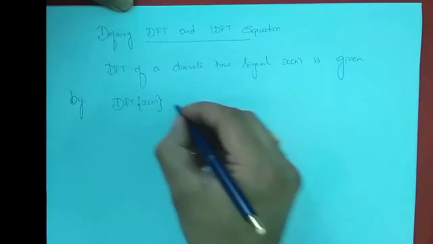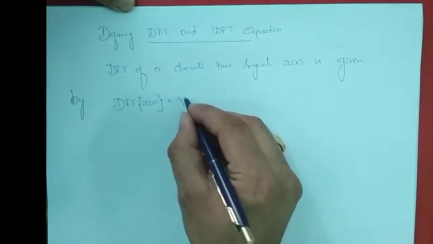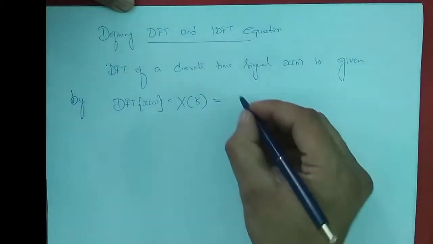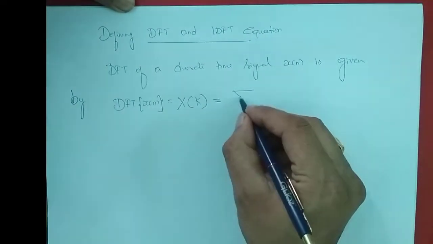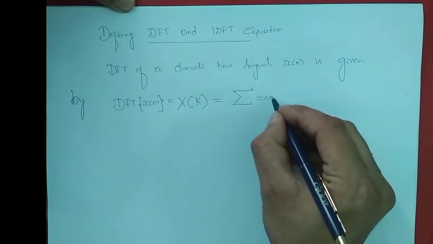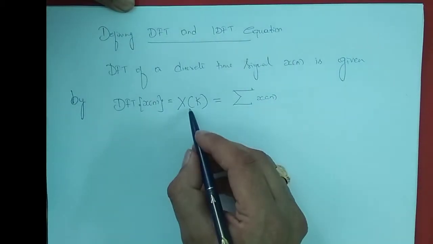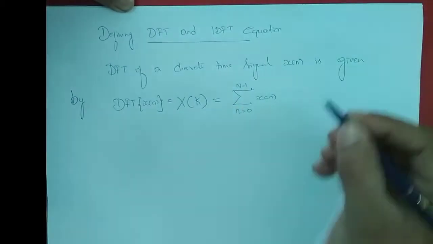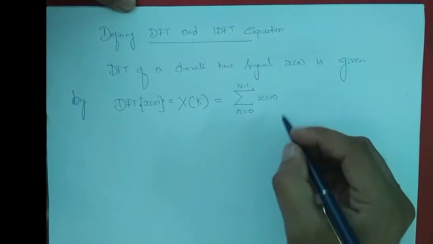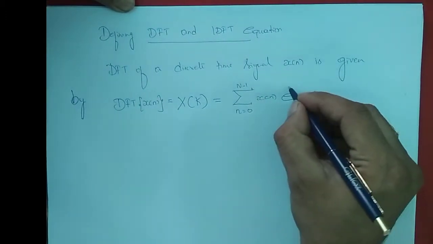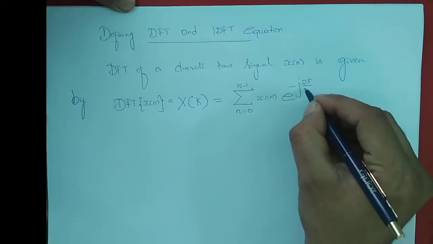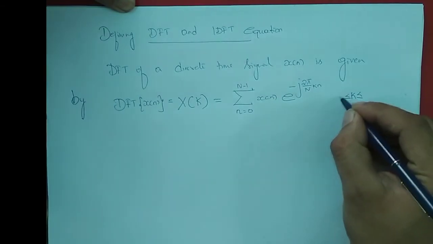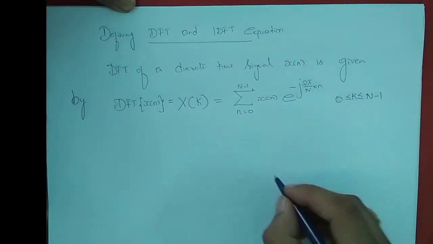So DFT of x of n is equal to X of k, capital X of k, is equal to, the formula is summation x of n. The input is x of n here and the output we get is X of k, where n is varying from 0 to N minus 1. We are going to take a total of capital N samples, e power minus j 2 pi by N into kn, where k is varying from 0 to N minus 1.